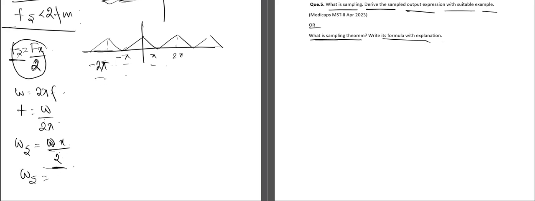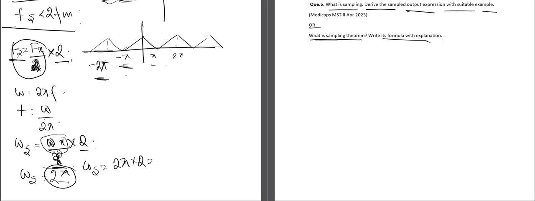Omega s equal to, for example, when we are taking pi, so this is our pi. Sorry, when we are downsampling, one thing that happens is the sampling factor will be multiplied, fx into 2. So for a particular value which is pi, it will be 2 pi. In this 2 pi case, the value of omega x was pi. We just multiplied it by 2 to get 2 pi, and similarly here we can see the value is 2 pi. So when it is multiplied by 2, we will be getting 4 pi.